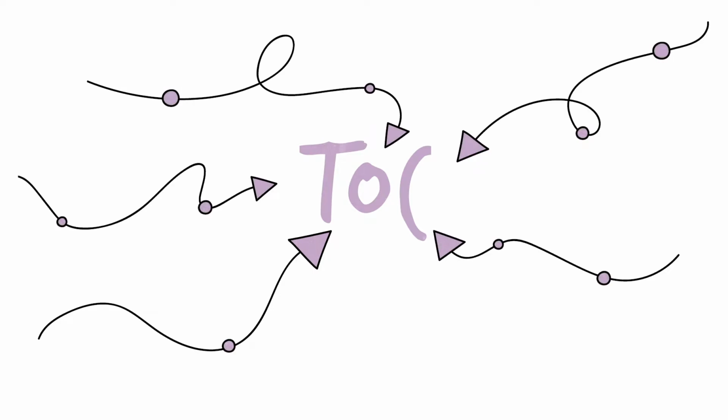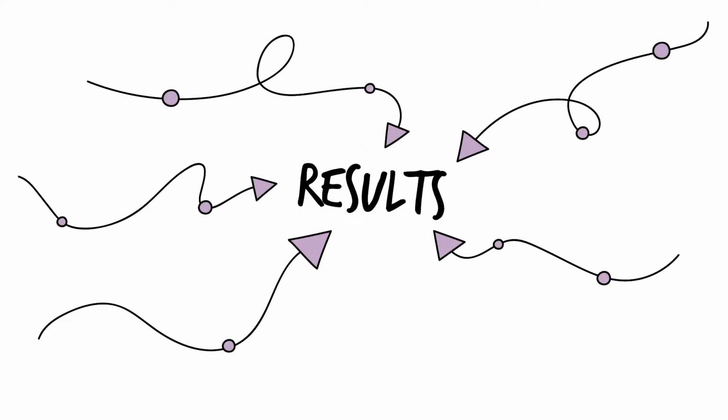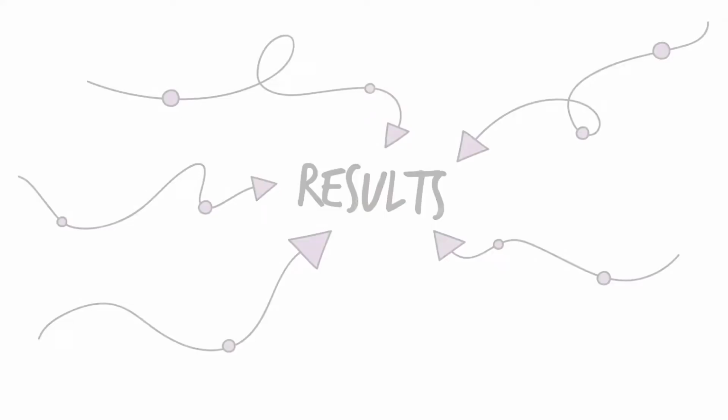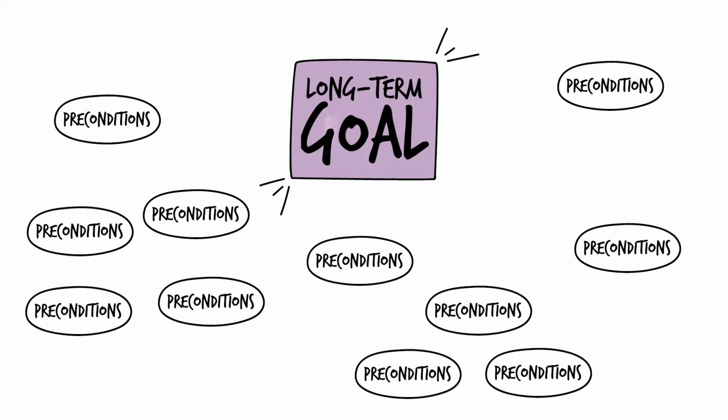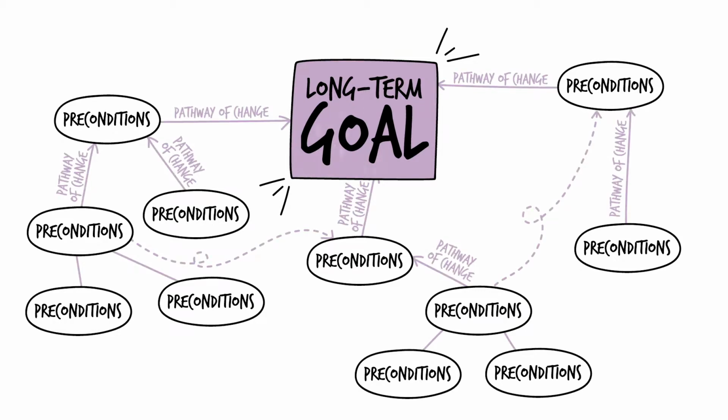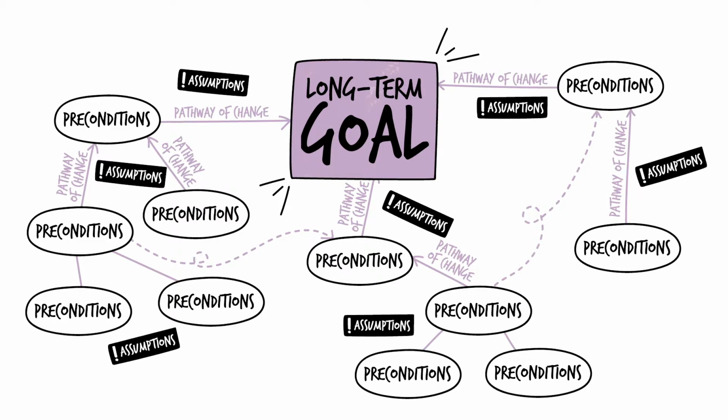A theory of change, or TOC, is a diagram representing all pathways to address identified needs and reach desired results. It includes a statement of the long-term goal, preconditions, which are the intermediate changes that must occur to reach the long-term goal, pathways of change, which map the connections between the preconditions, and assumptions, which identify the risks that could